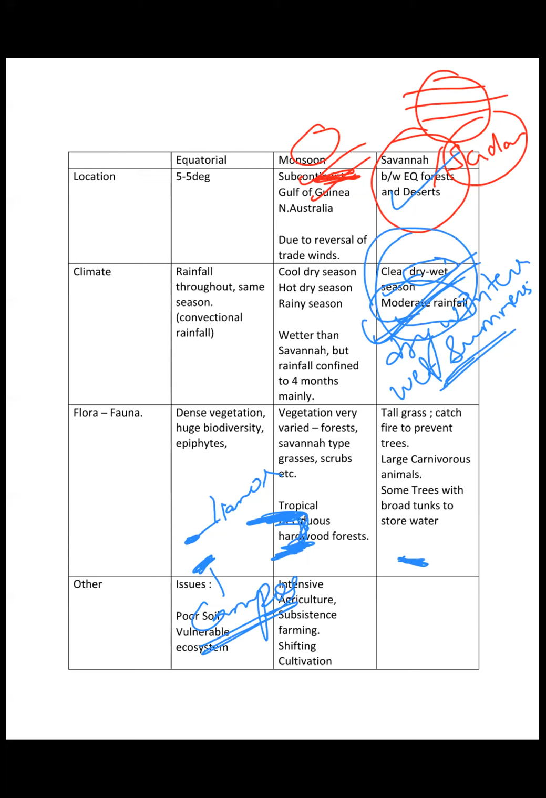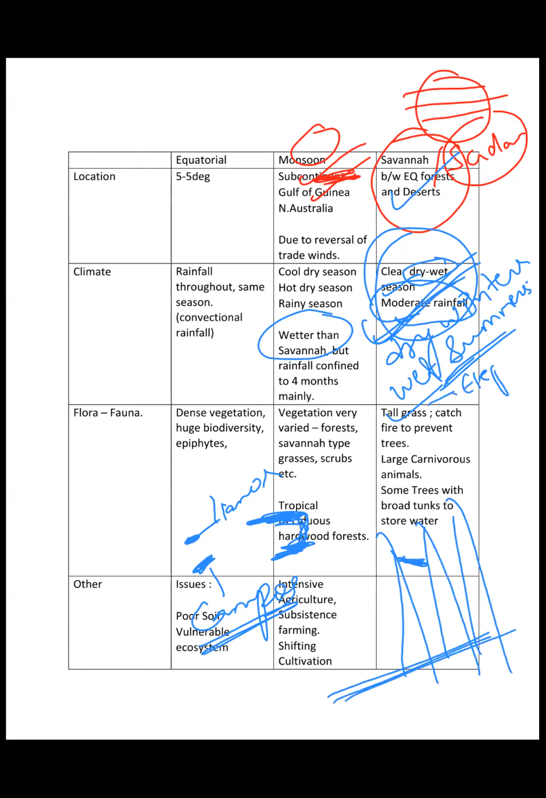Why do we say moderate? Because the monsoonal type of climate witnesses heavier rainfall than the savanna type of climate, as we've discussed here. Next, very tall grass is found in this region. Very tall grass, right? This is also known as elephant grass.